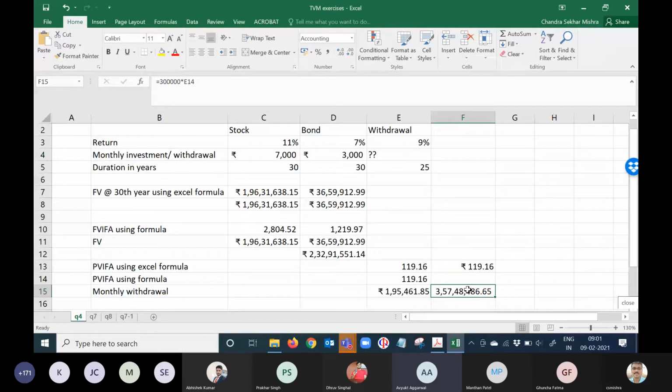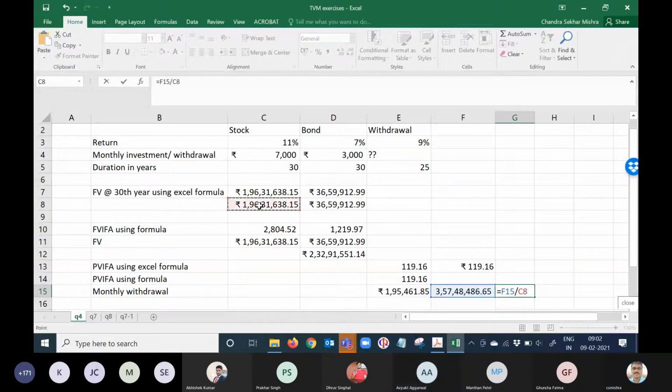So in a new cell, maybe in G15, you should write F15 divided by the kitty amount you had at C8. So F15 by C8 into C4.